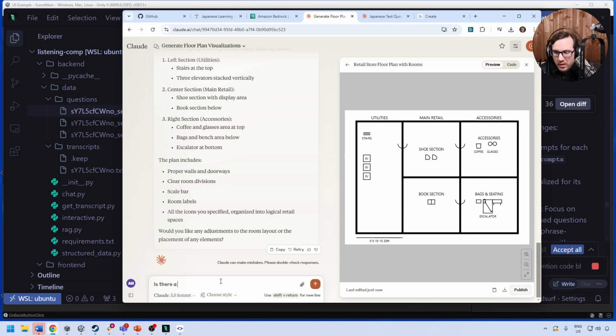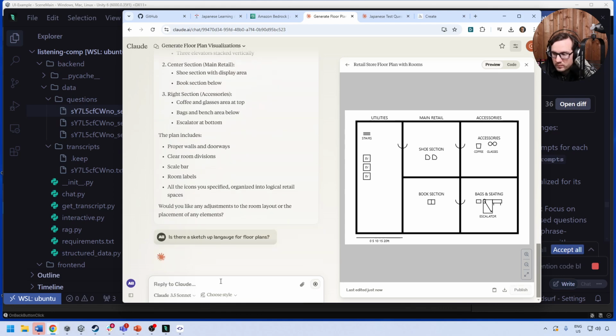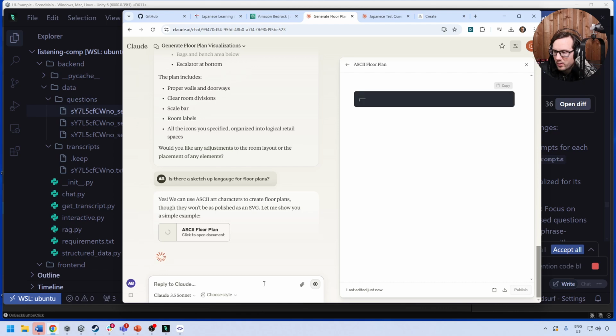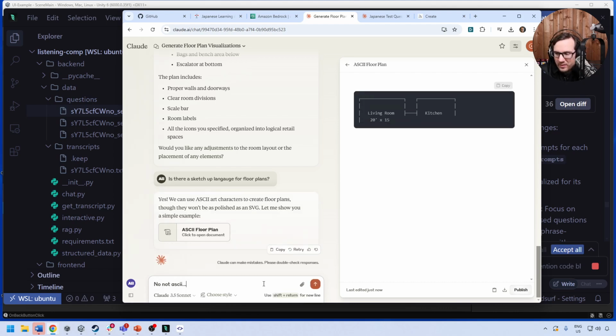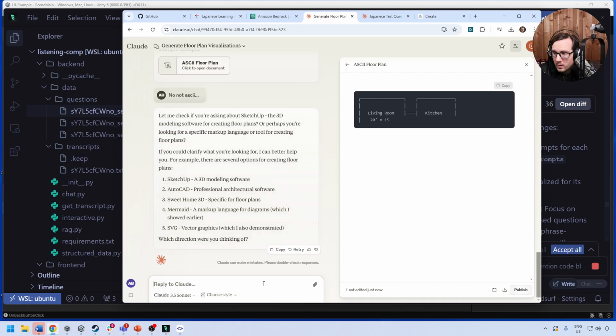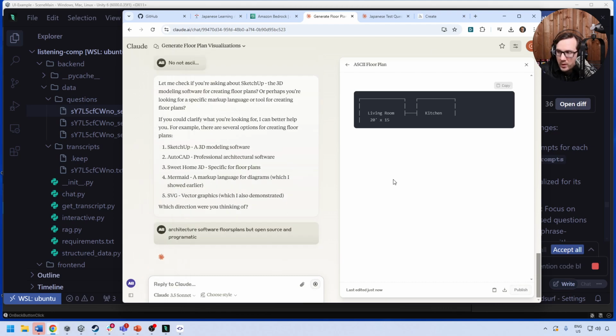Okay, is there a SketchUp language for floor plans? No, not ASCII. I mean like a real thing. Yeah, like architecture software for floor plans, but open source and programmatic. Yeah, and it seems to be confused.